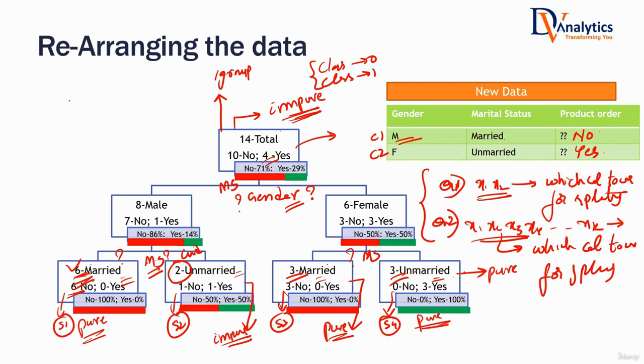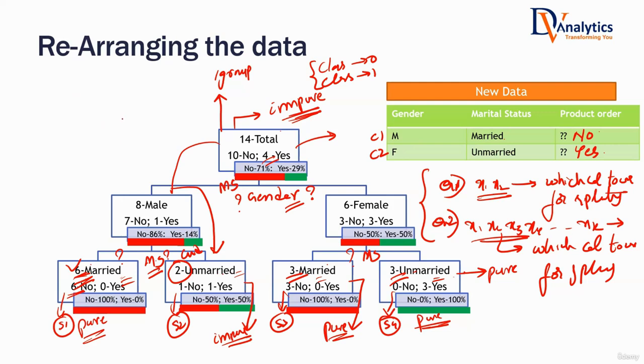Sir, after segmenting out, like here, for example, you segmented married, unmarried, like that. What if all the segments are impure subsets, sir? Whatever you have segmented. So what happens in that case is the prediction. Let's say if a customer falls here, what will be your predicted value? If a customer falls here, what will be your predicted value? You can't predict. The model cannot say that, isn't it?